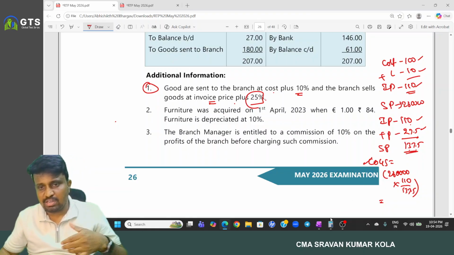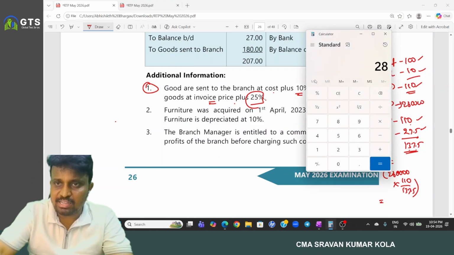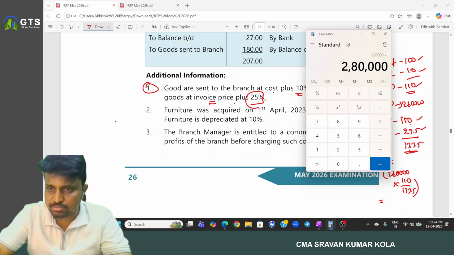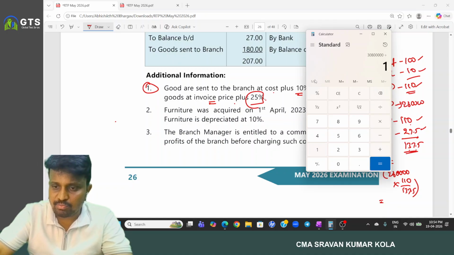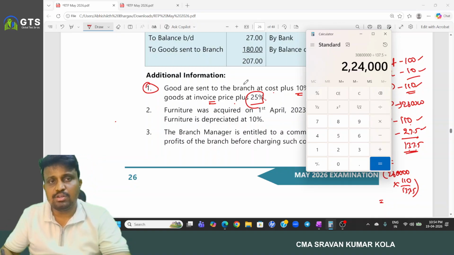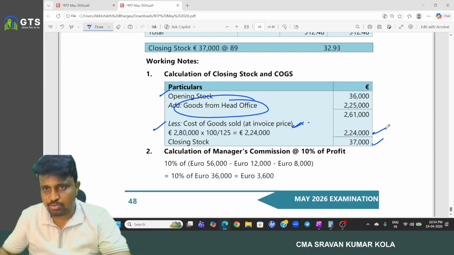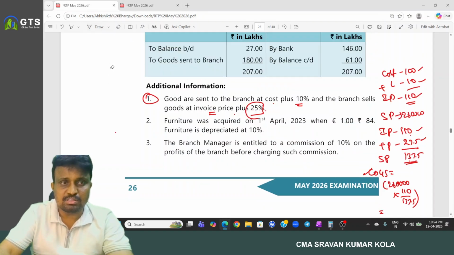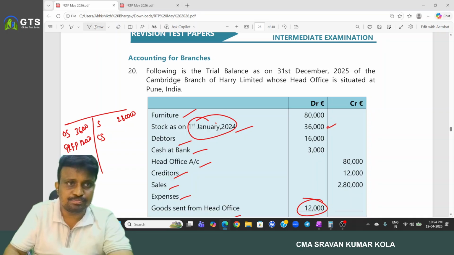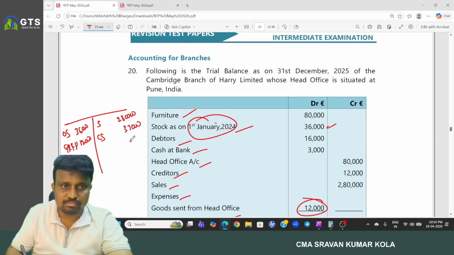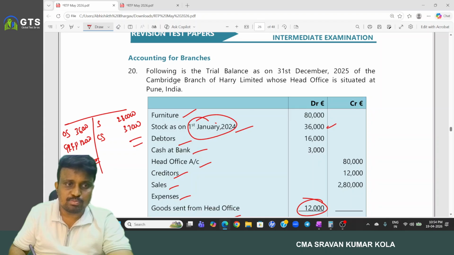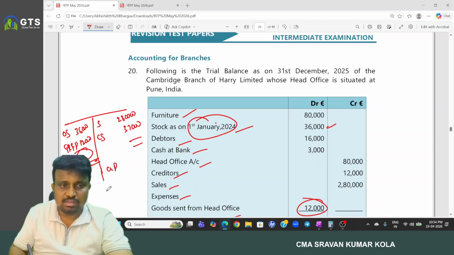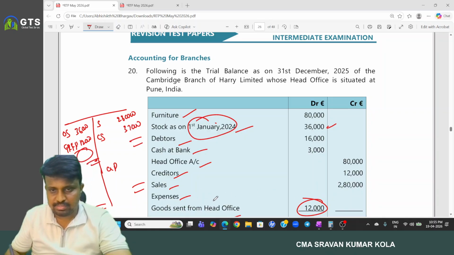So what is the amount we have here? 2 lakh 80,000 into 110 by 137.5, that is 2 lakh 24,000. So what is the closing stock we have? 37,000. And the 37,000 closing stock we considered here. Then we have the gross profit, and from this, expenses are provided.